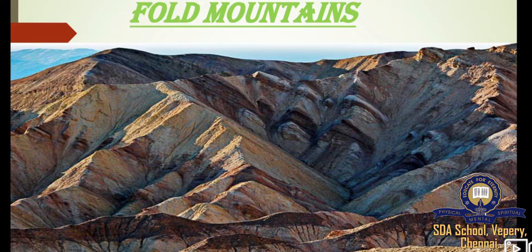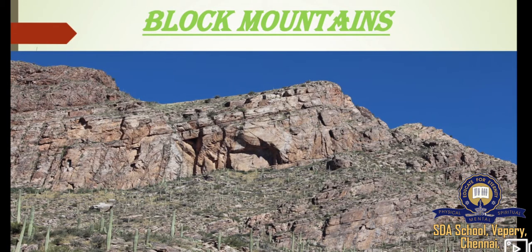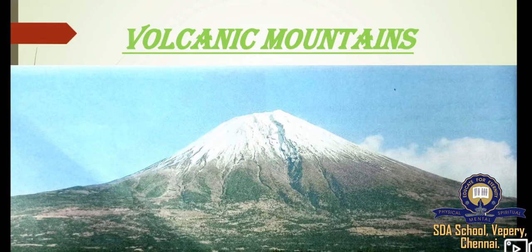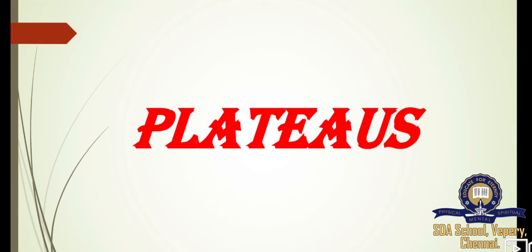We saw about exogenic mountains, and below mountains we saw fold mountains, below that young fold mountains, and then old fold mountains, and then we saw about the block mountains, rift valleys, and then volcanic mountains, and then some of the importance of the mountains. I hope you all understood till mountains. This week we are going to see about plateaus and plains.